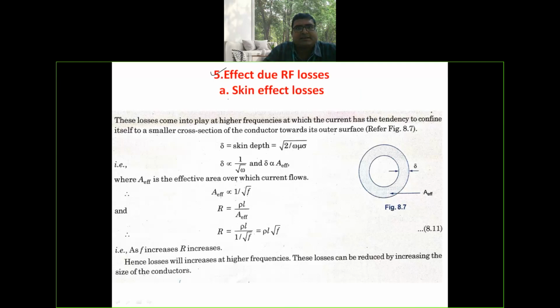Fifth one, effect due to RF losses. In that, skin effect losses. From this figure you can observe the skin depth delta and how it is associated with the effective area of a material. This particular formula we already studied in the EMTL subject, electromagnetic waves and transmission lines.